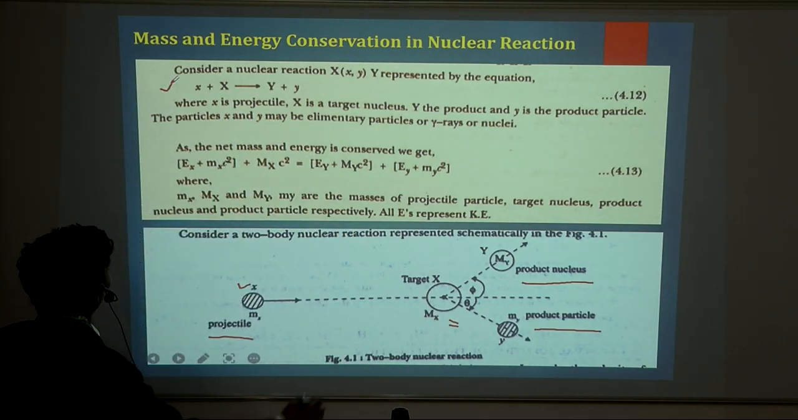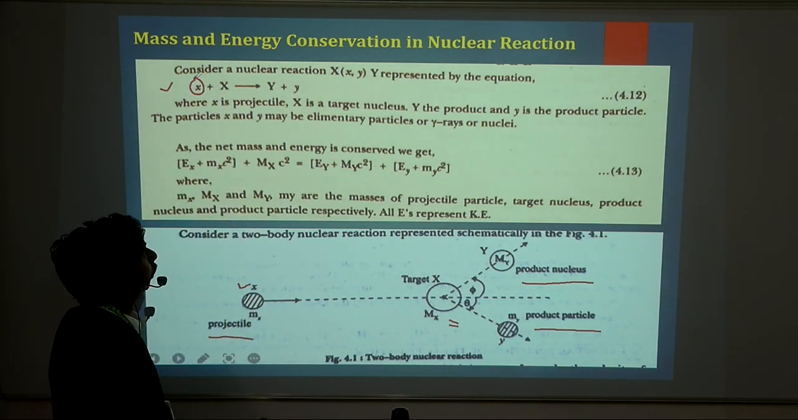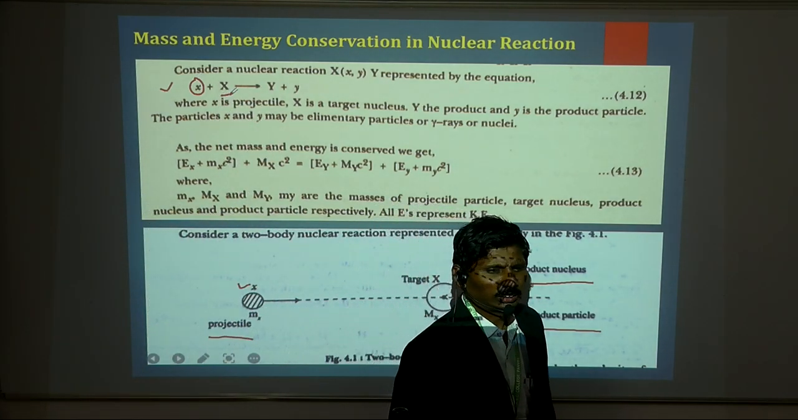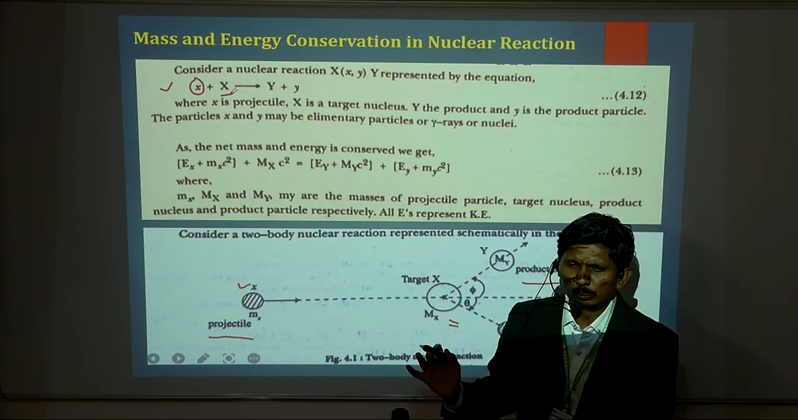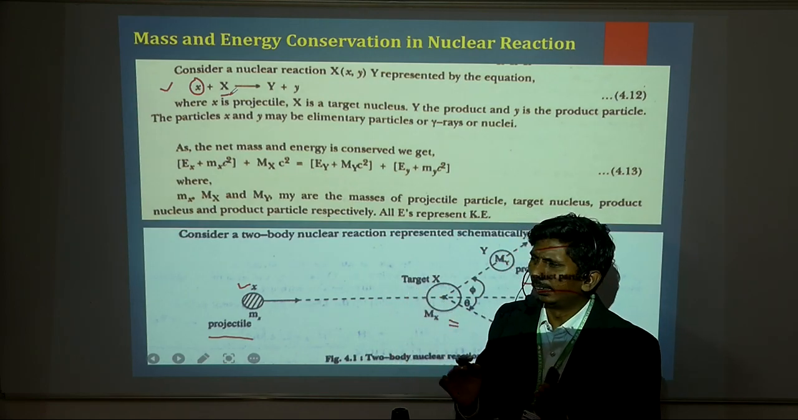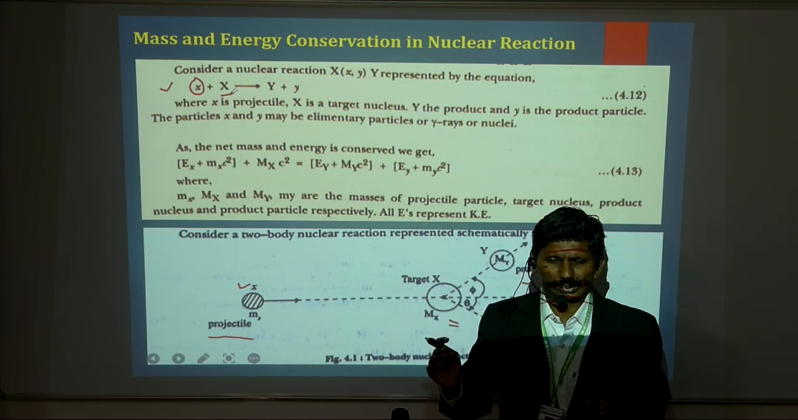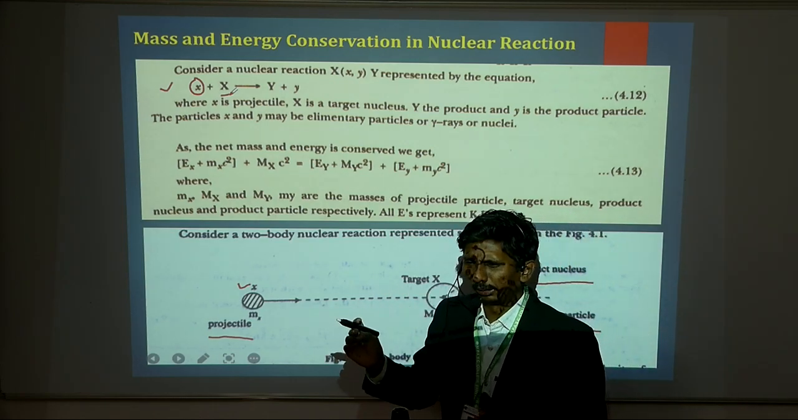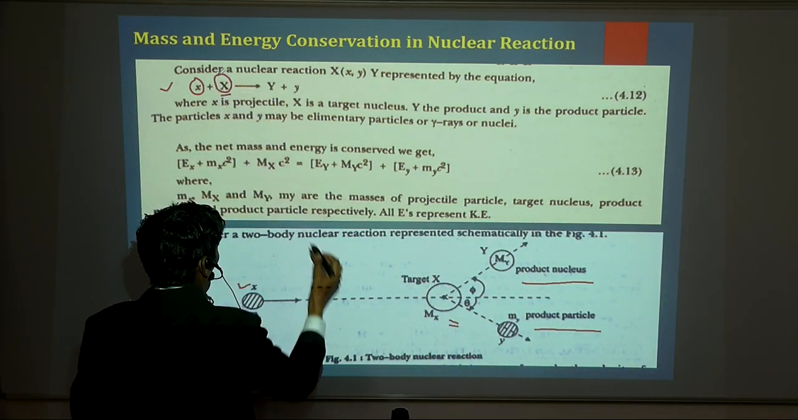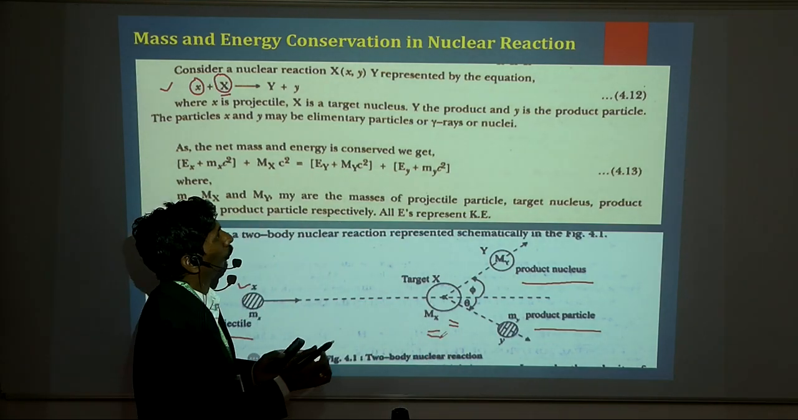The small projectile, which we represent by small x, is bombarded on the target nucleus. Generally the target nucleus is a stable, heavy nucleus, and we bombard it with this projectile, which is a small particle like a proton, electron, neutron, sometimes gamma rays, bombarded on the very heavy target nucleus.